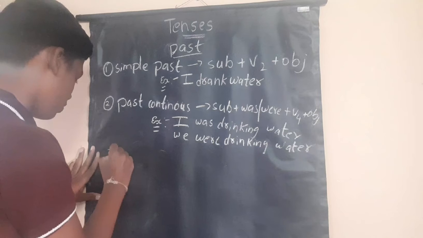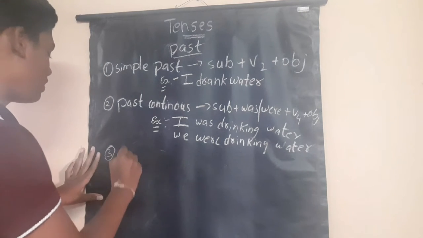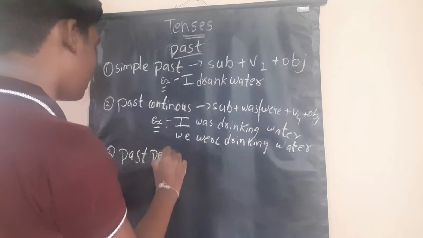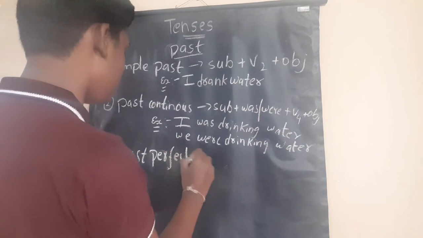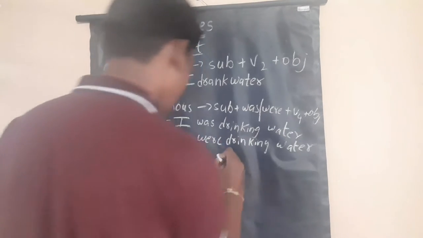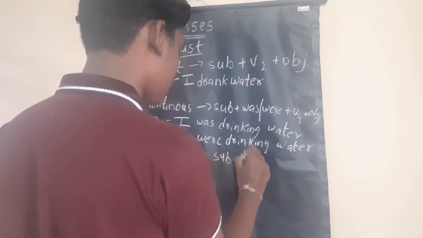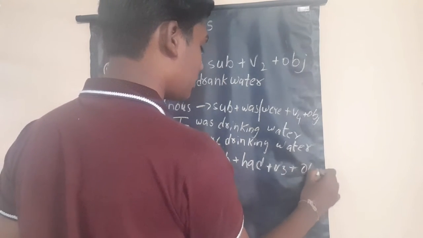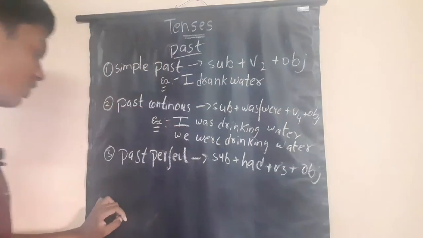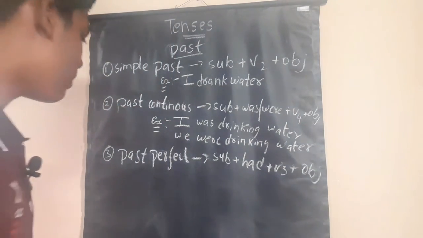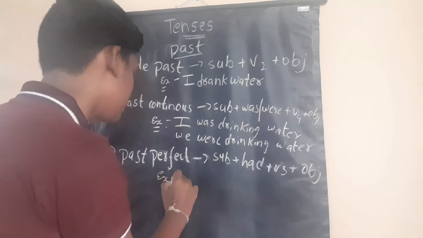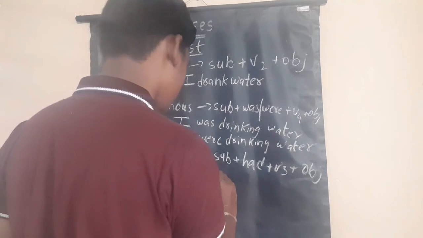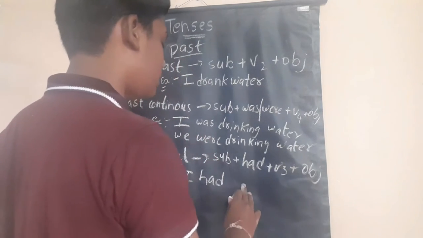Now, the third type, past perfect. Let us see the structure: subject plus had plus V3 plus object. This was the structure of past perfect. Now let us see an example: I had drunk water.